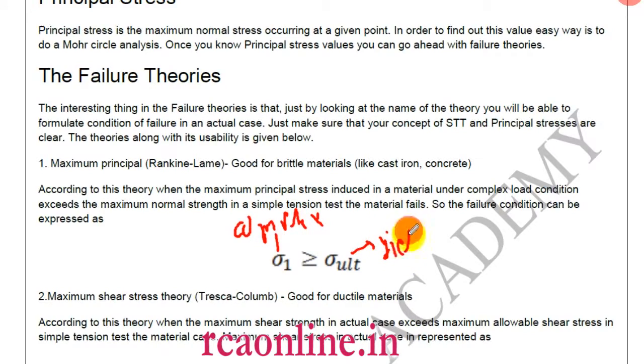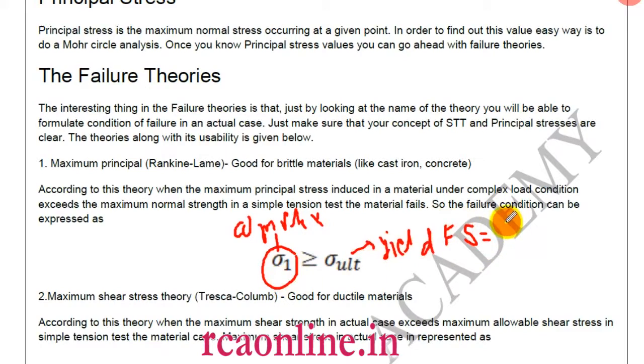So what we are doing is comparing the maximum value obtained, which is sigma 1. If it is greater than the yield value, then we will declare it as a failure. But if this value is less, we will say that the material has not failed.